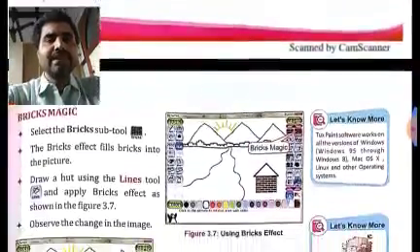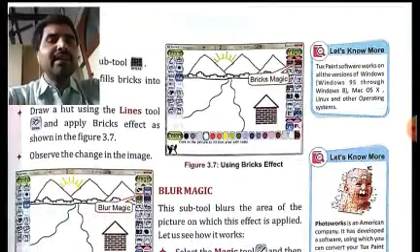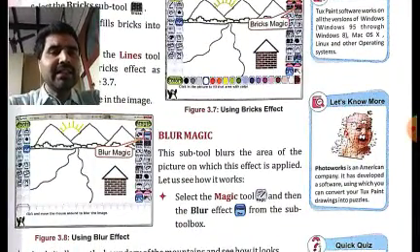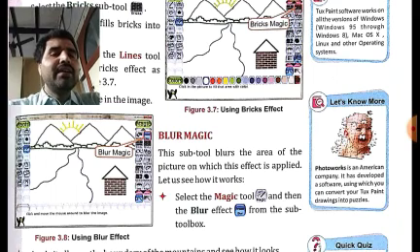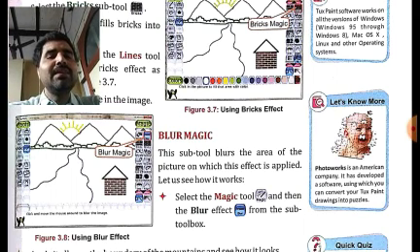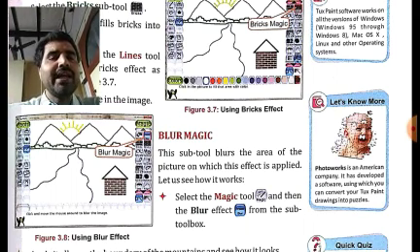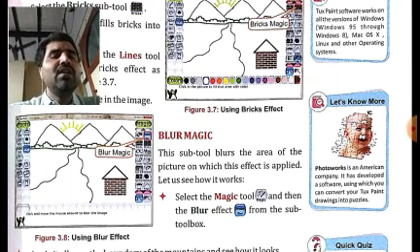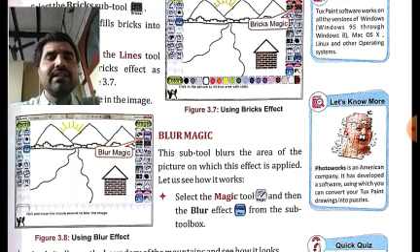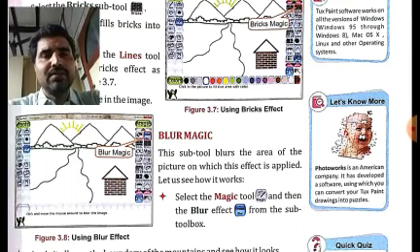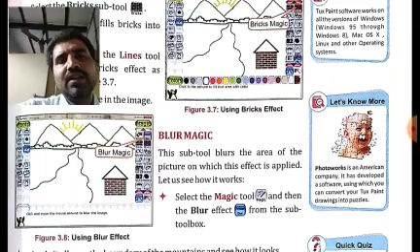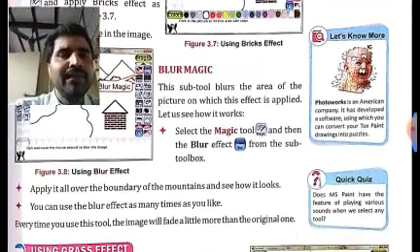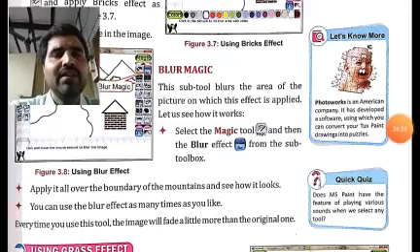Okay, bricks magic tool. So in this way, like blur tool, from blur magic, again you will be asked a question. What can we ask from blur magic? That dash blurs the area of the picture on which it is applied. Or you can be asked, dash subtool blurs the area of the picture on which the effect is applied. So what is the correct answer? It is the blur magic tool, blur magic subtool. Okay, you have to choose the answer which is the blur magic subtool. So in this way you can have different types of questions which could be asked in your exam.